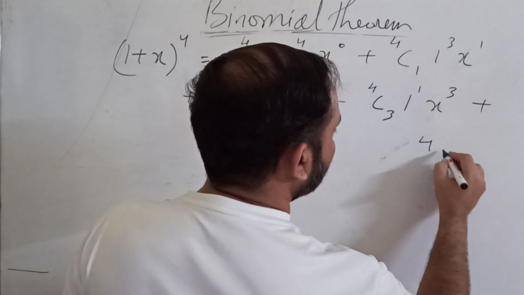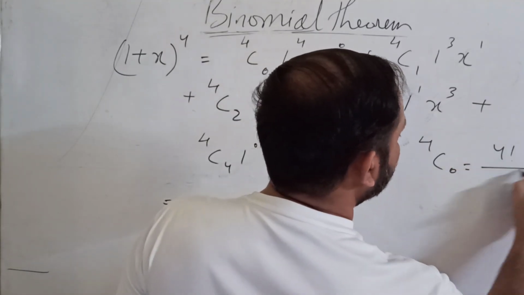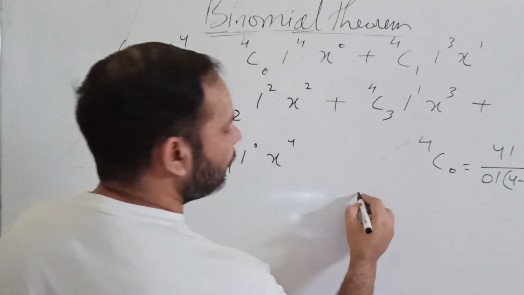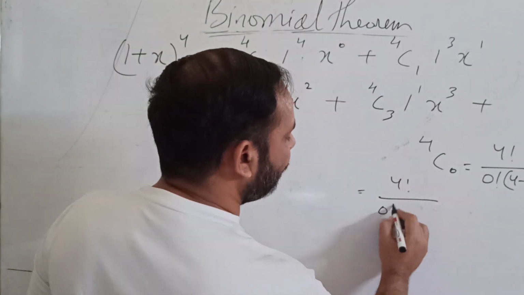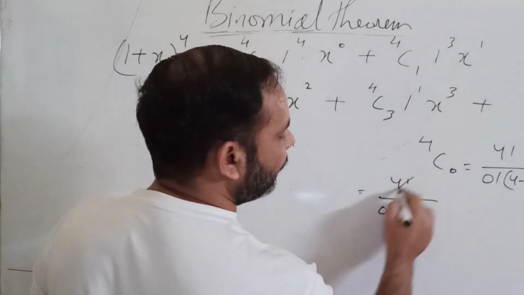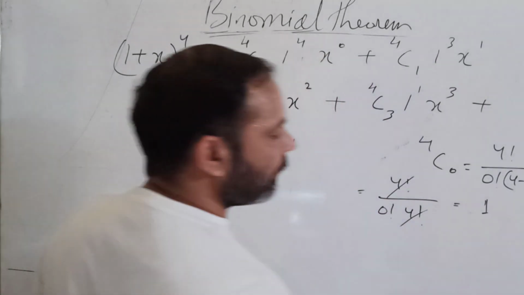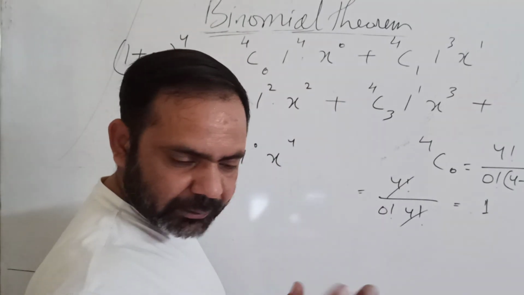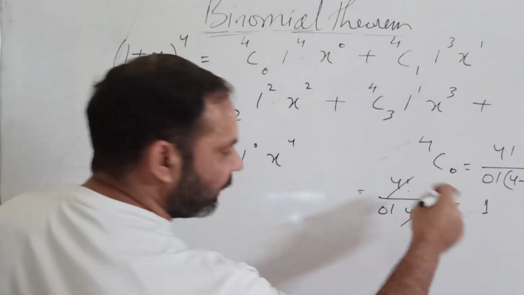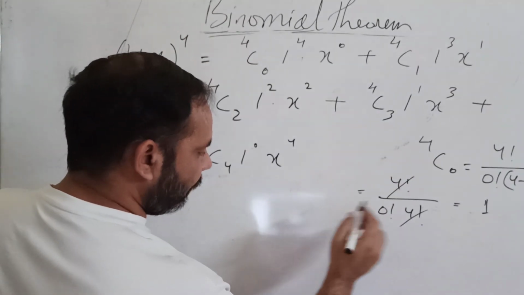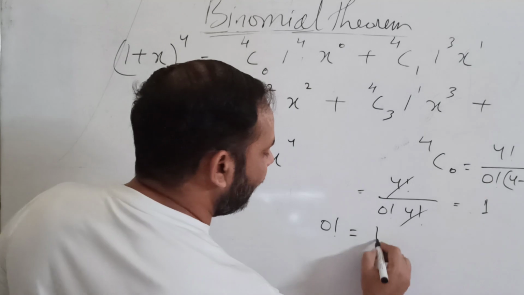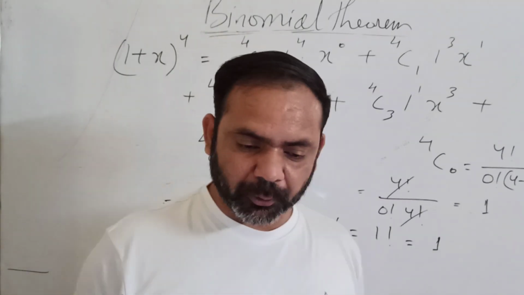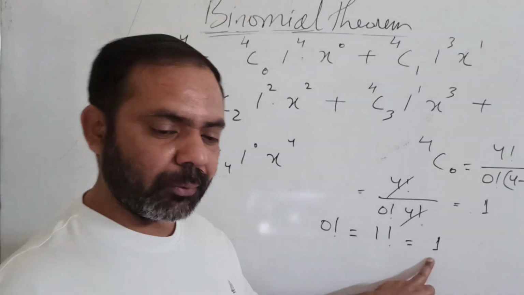4c0 will be equal to 4 factorial upon 0 factorial into (4 minus 0) factorial. This will be 4 factorial upon 0 factorial into 4 factorial. They will cancel and you will get 1. Now I want to give you a few shortcut formulas for combination. First, remember that 0 factorial and 1 factorial are both equal to 1.